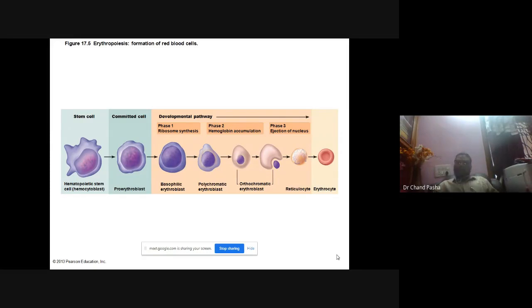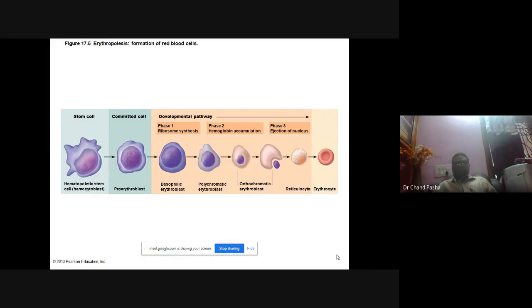So precursors of RBC are capable of doing everything, but RBC cannot do anything. And in the second phase, hemoglobin. See, once the ribosomes assemble over there and protein synthesis starts, then hemoglobin synthesis starts. So you will be getting, see, still heme has not occurred. It is retained over there. So it will be protein cells, but it is not having a red color. It is polychromatic. And then as gradually the color gets reduced, the ejection of the nucleus will take place and it will disappear from there.